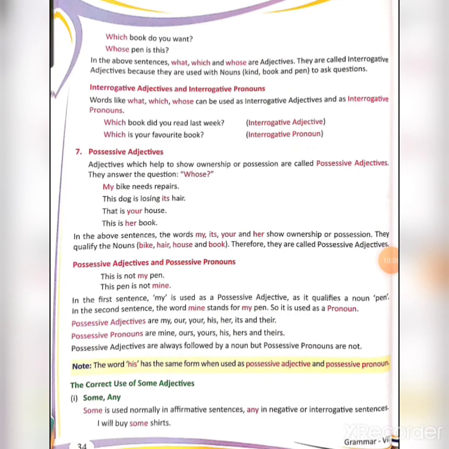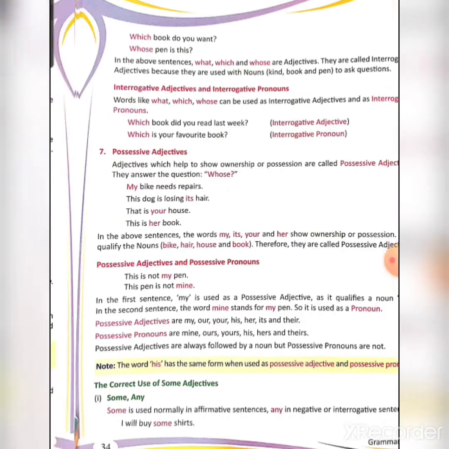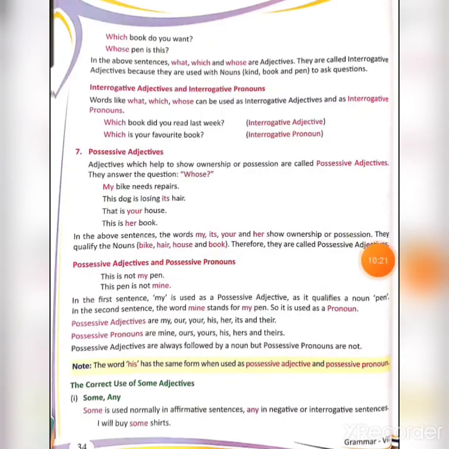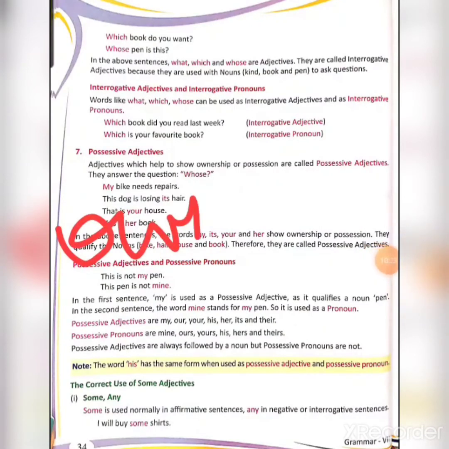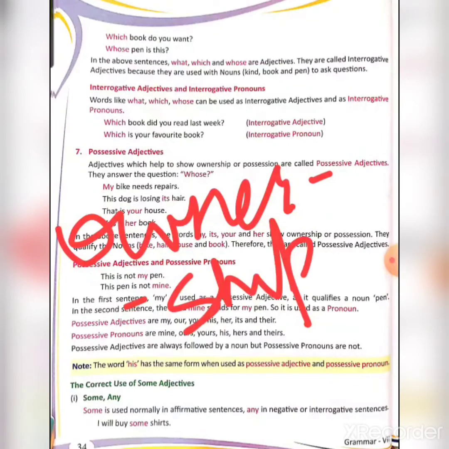Now seventh, possessive adjectives. Adjectives which help to show ownership or possession are called possessive adjectives. Beta, whenever ownership or possession is shown, they are known as possessive adjectives.